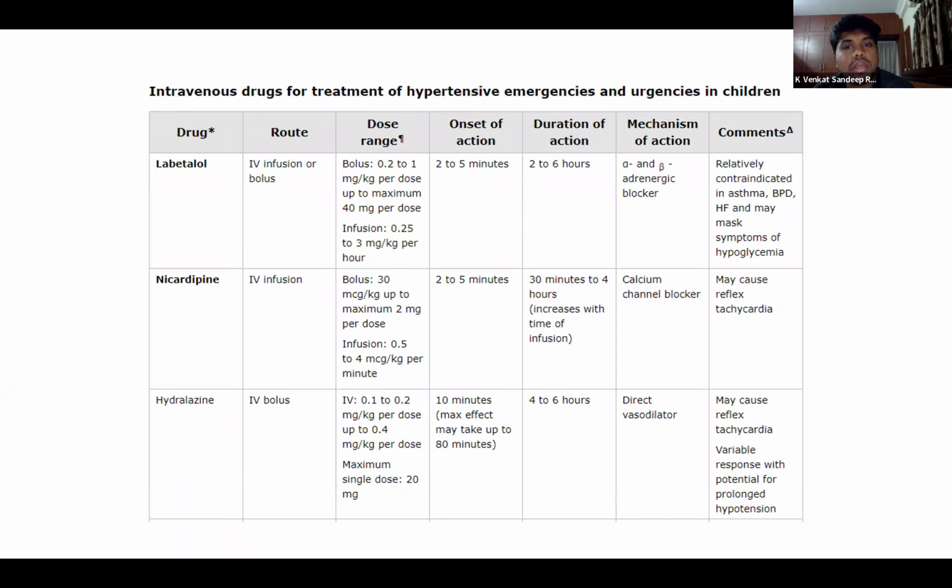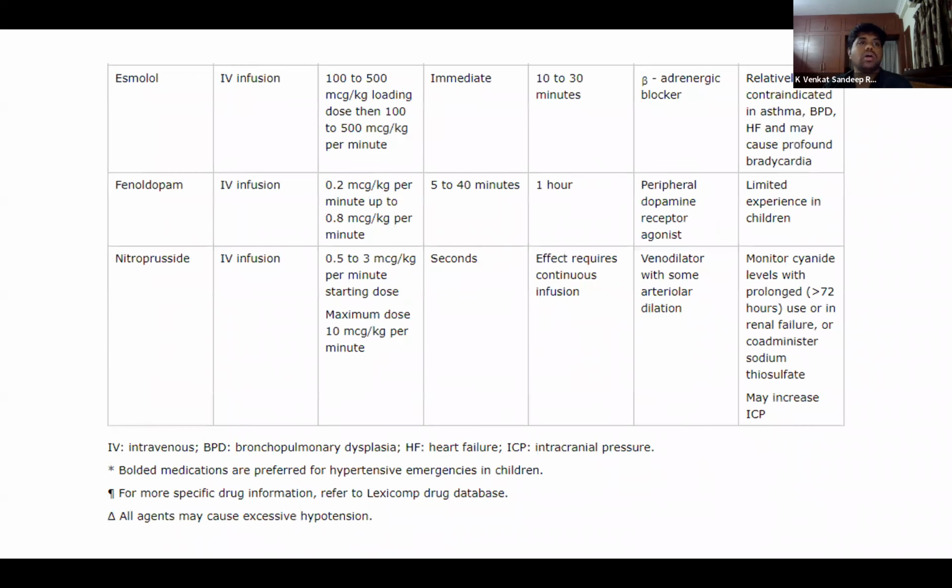Apart from that, nicardipine can also be used, and hydralazine can also be used. And apart from that, we have two other drugs, which are esmolol and fenoldopam. Sodium nitroprusside is also commonly used, but we should always keep in mind that it can lead to increased levels of cyanide in the body. So if we are using nitroprusside for greater than 72 hours, we should always monitor the cyanide levels. And in case the cyanide levels are high, then we have to administer amyl nitrite or sodium thiosulfate.